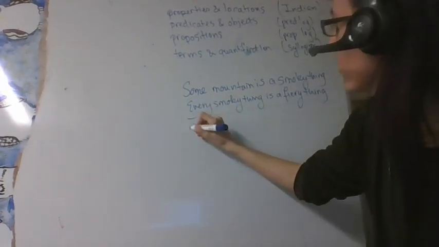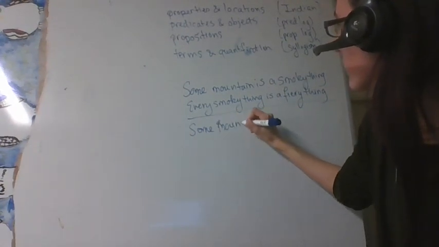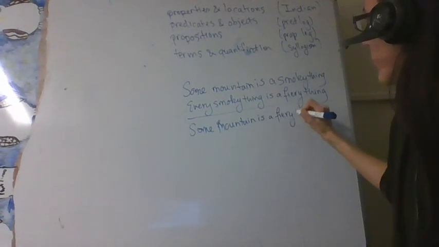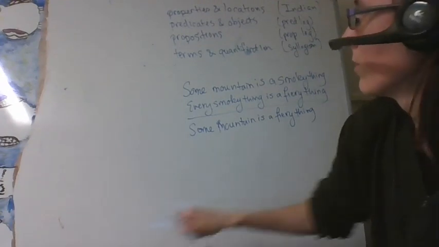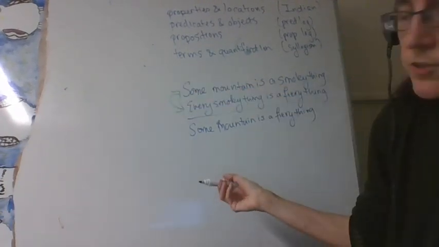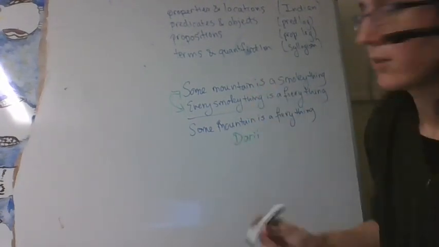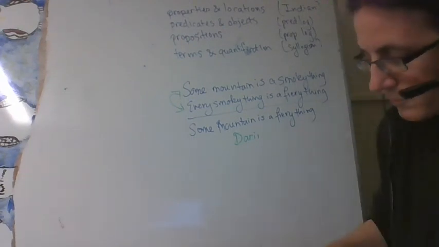Therefore, we can conclude some mountain is a fiery thing. And if we reorder these premises so that the major premise is first, what we get is an instance of the syllogism Darii, one of the classic perfect syllogisms.